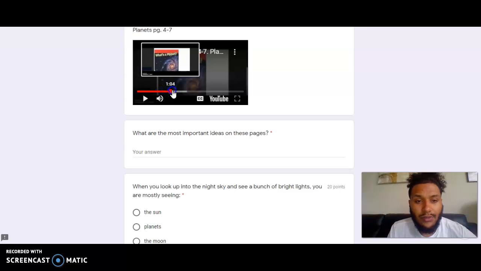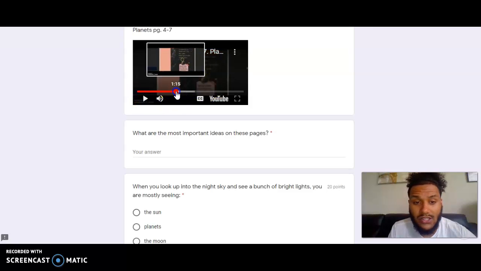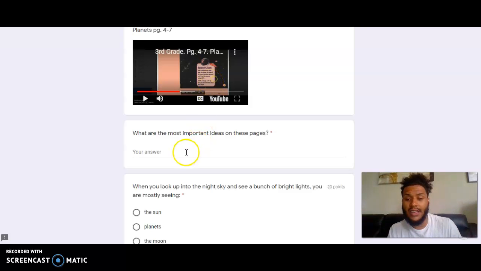I'll go through to the first page. And on this first page, it talks about circles in the sky. You're bright enough to catch my eye. That's talking about stars. And then on the next page, it tells me space clues about the Milky Way and other things that are out in the galaxy.